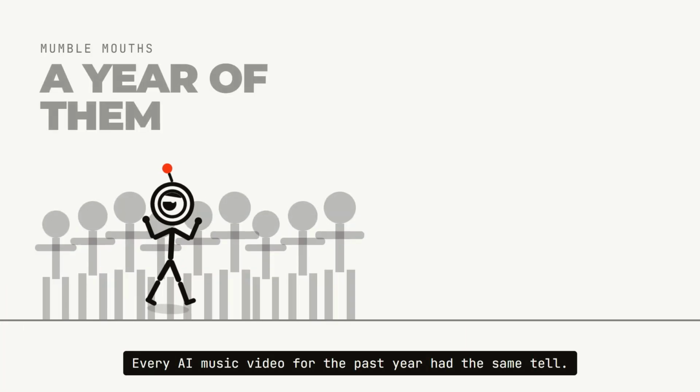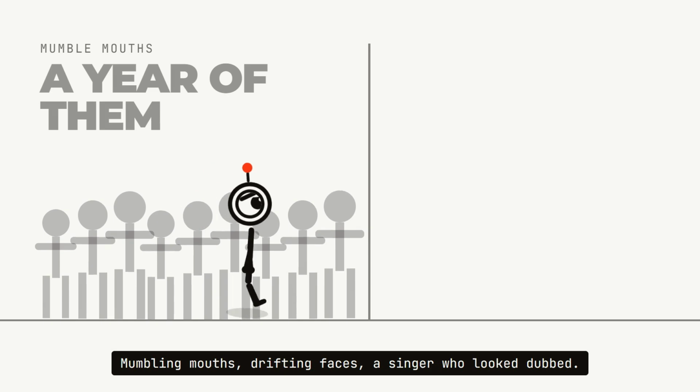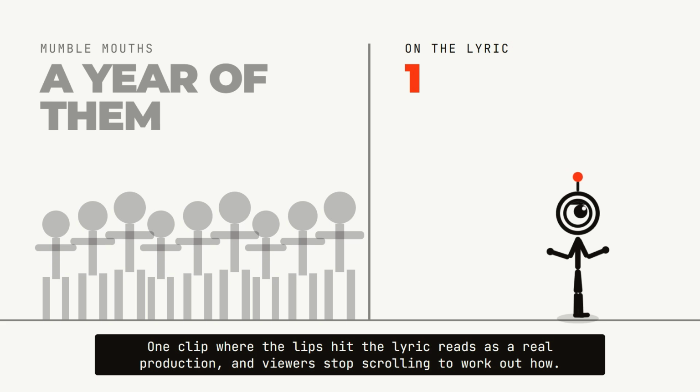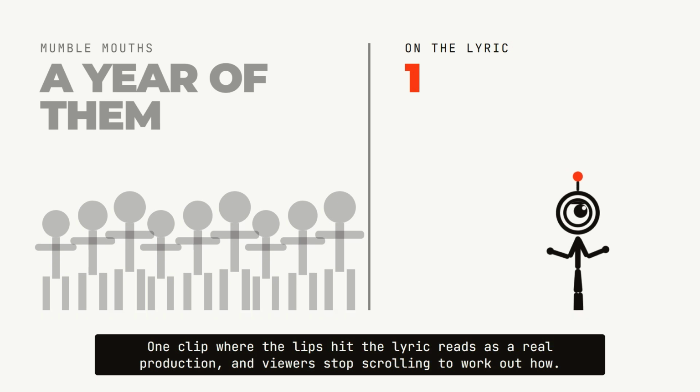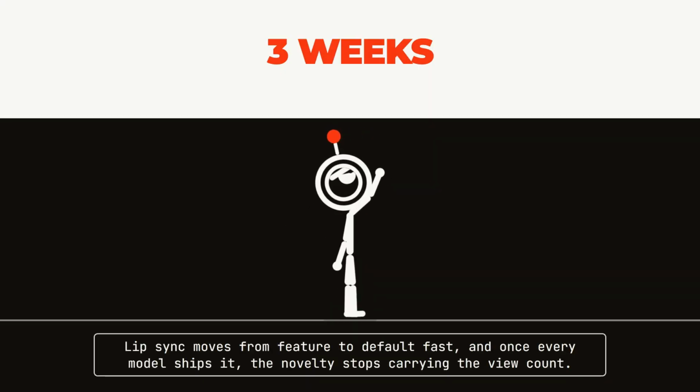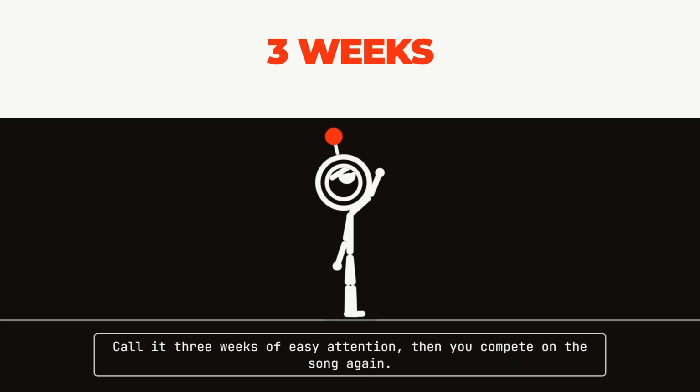Every AI music video for the past year had the same tell. Mumbling mouths, drifting faces, a singer who looked dubbed. One clip where the lips hit the lyric reads as a real production, and viewers stopped scrolling to work out how. This window is short. Lip sync moves from feature to default fast, and once every model ships it, the novelty stops carrying the view count. Call it 3 weeks of easy attention, then you compete on the song again.